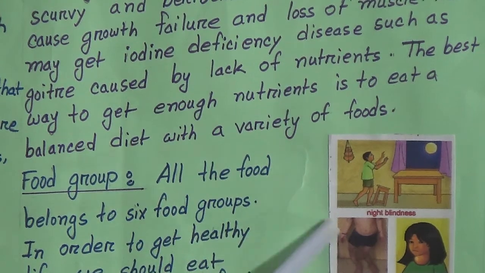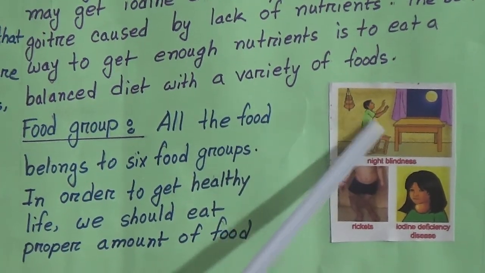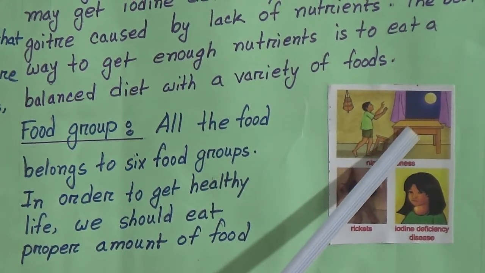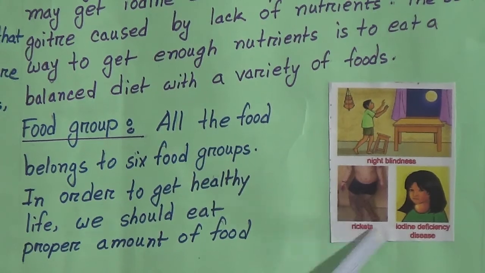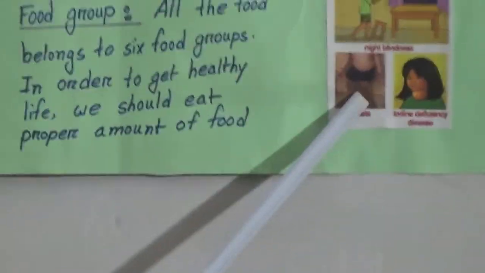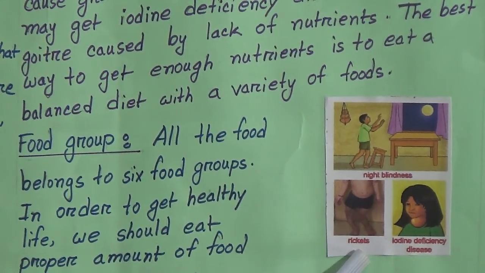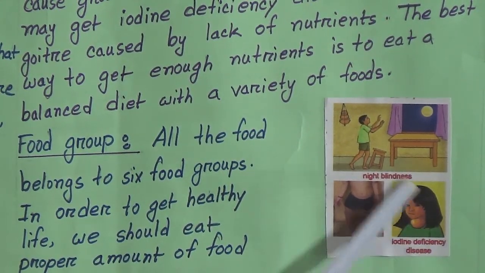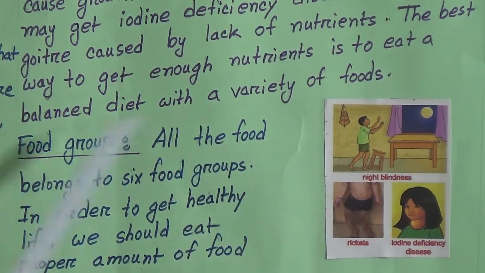Dear students, you can see here is a picture. You can see the boy can't see at night. This is night blindness. And here is a baby. You can see his leg is not normal shape. This is rickets disease, and here she has a goiter. Her throat is not normal shape.